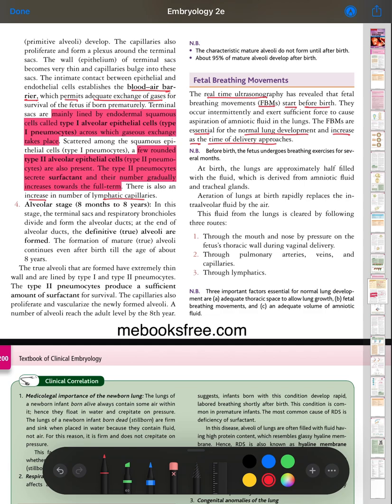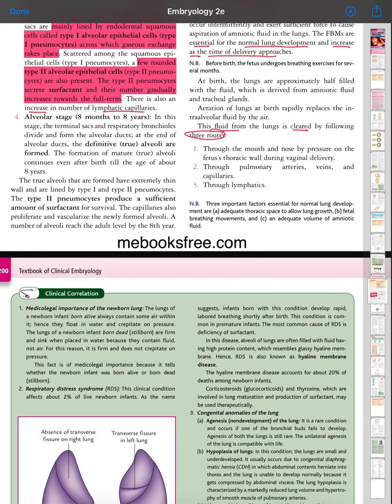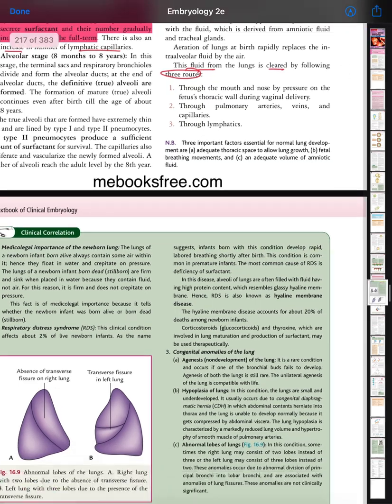This fluid is cleared by three routes: through the mouth and nose by pressure on the fetal thoracic wall during vaginal delivery, through the pulmonary artery, vein and capillaries, and through lymphatics. Three important factors are essential for normal lung development: adequate thoracic space to allow lung growth, fetal breathing movement, and adequate volume of amniotic fluid.